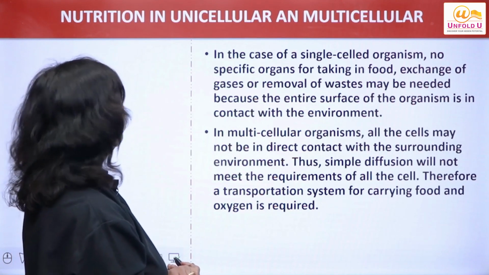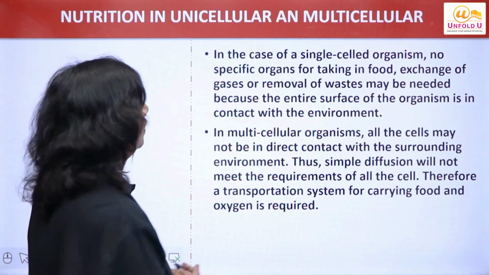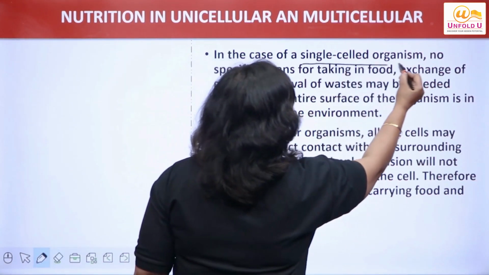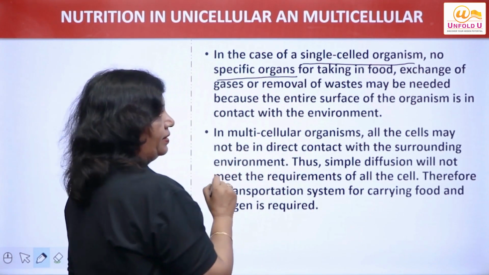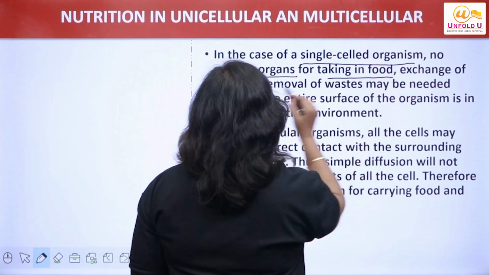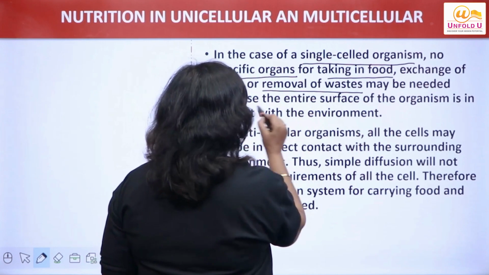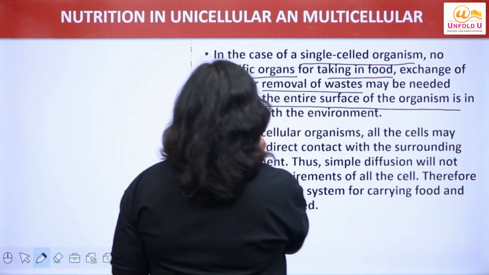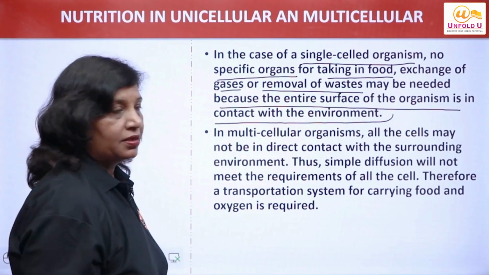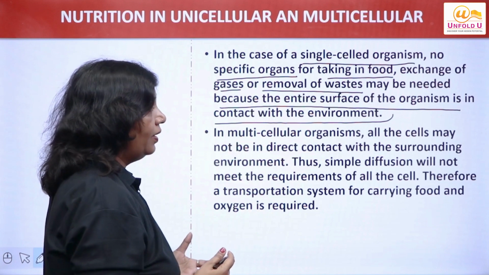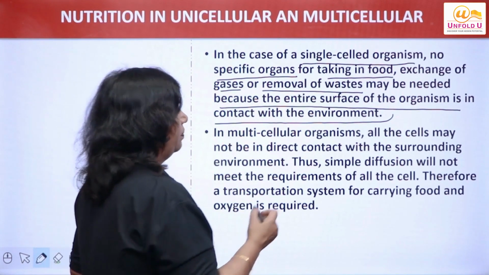Now let's see nutrition in unicellular and multicellular. As I have already talked, in the case of single cell, means unicellular, no specific organs are present for taking in food, exchange of gases, removal of waste, because the entire surface is in contact with the environment. They don't have any organs. Why? Single cell is there, which is in direct contact with the environment.